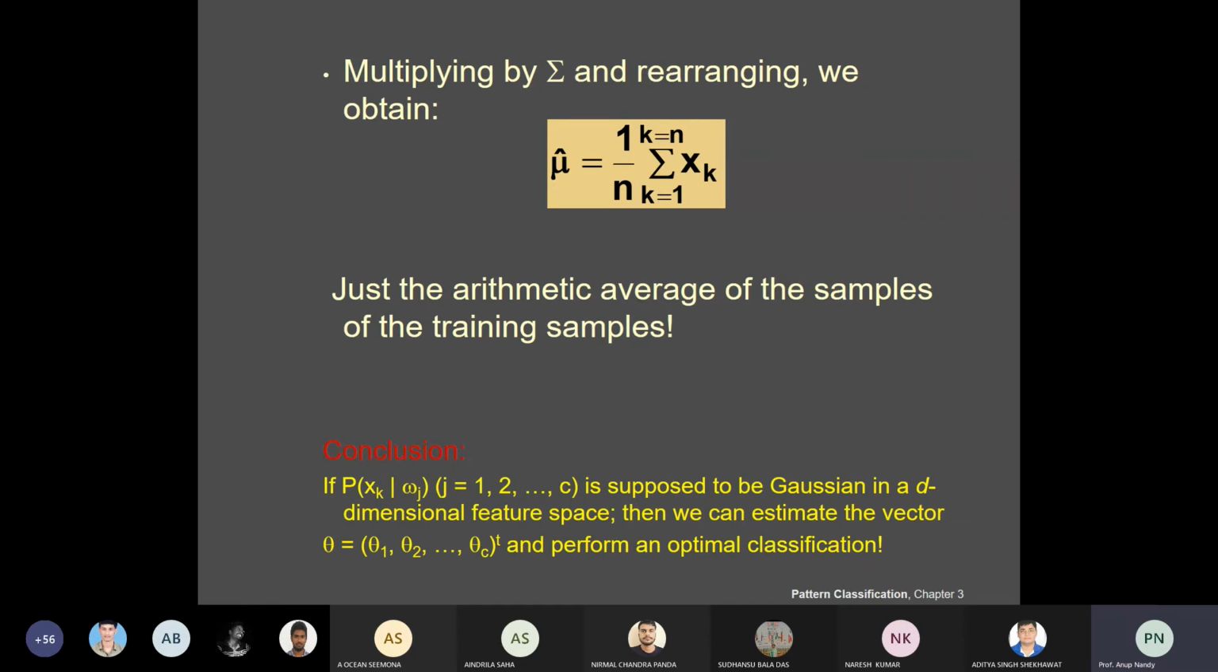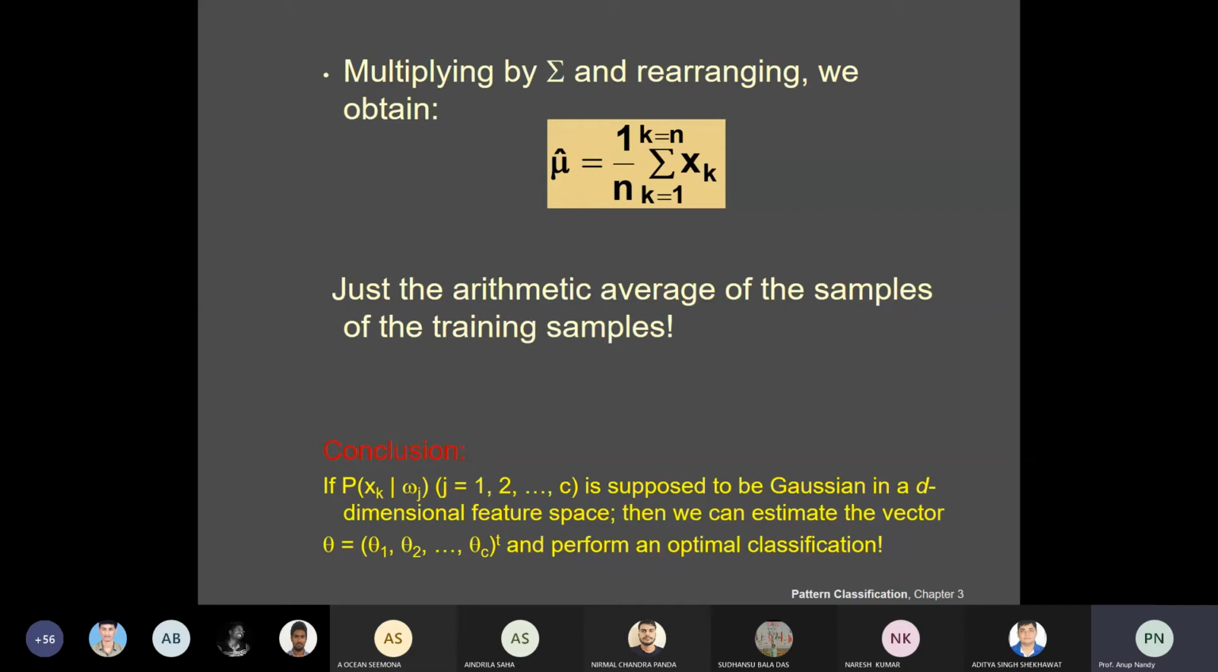You might be interested in where 1 by n is coming from. It is n theta, so theta is equal to 1 by n times the summation of i from 1 to n of xk. That is simply mu hat, the arithmetic average of the training samples. Now the conclusion is that if xk given wj for j equal to 1 to c is supposed to be Gaussian in a d-dimensional feature space, then you can estimate the parameter vectors theta 1, theta 2, up to theta c, and you can perform the optimal classification.